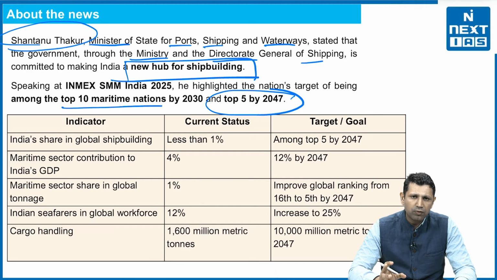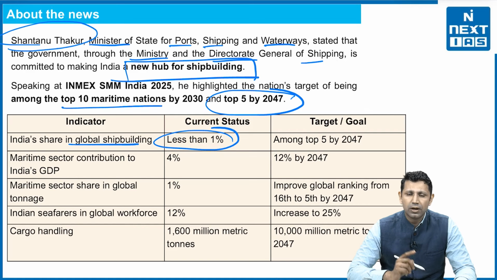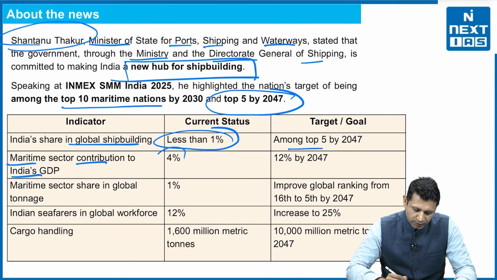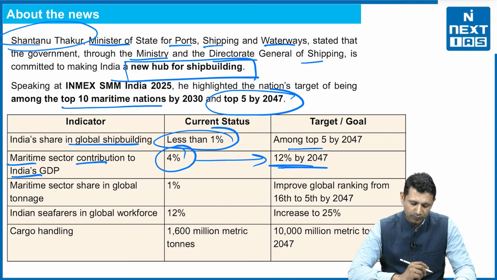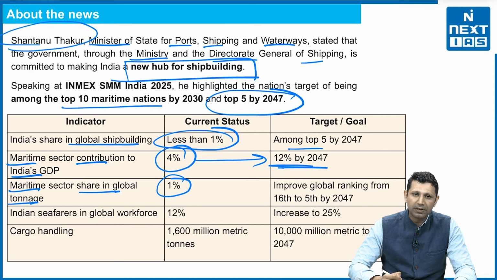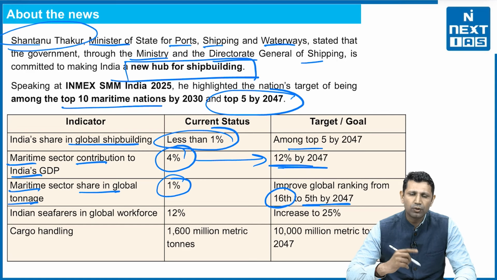Now let's see how far we are in achieving these targets. First of all, in global shipbuilding, India's share is less than 1%, and by 2047 we have to be among the top 5. The second thing, the maritime sector's contribution to India's GDP is only 4% currently, and we have to increase it to 12% by 2047. The third is the maritime sector share in global tonnage of India. It is only 1%, and we have to improve from the 16th position that we are holding currently to the 5th position by 2047. So we have to increase our contribution in the global shipping tonnage also.